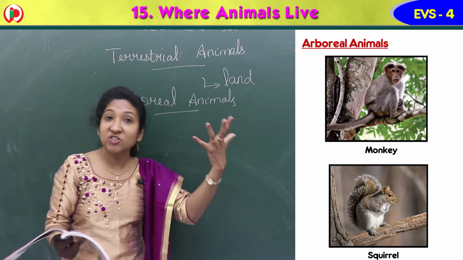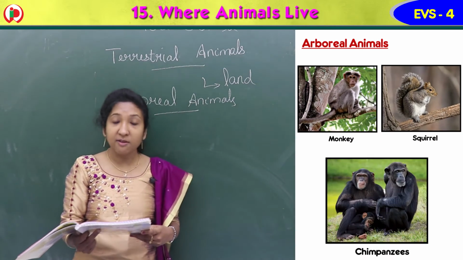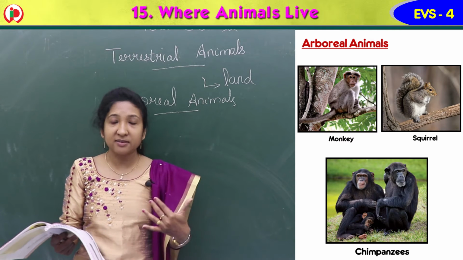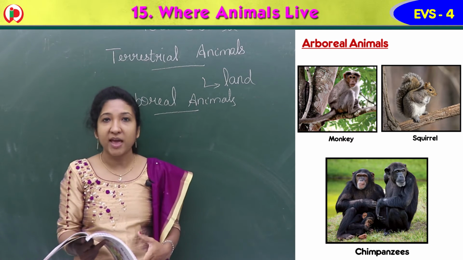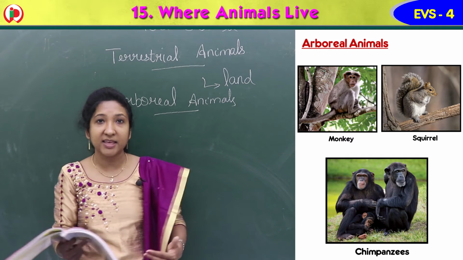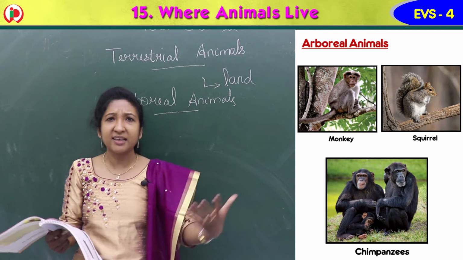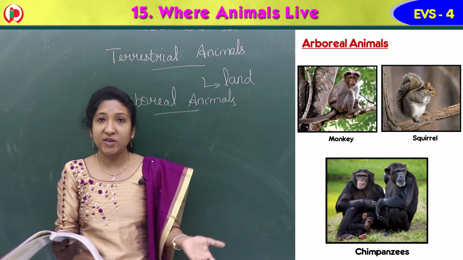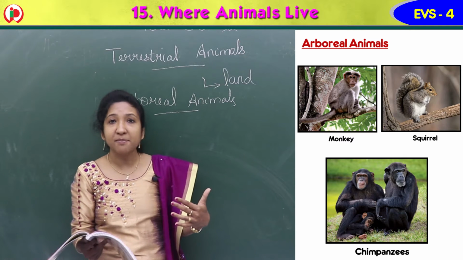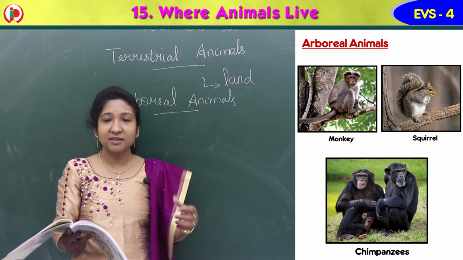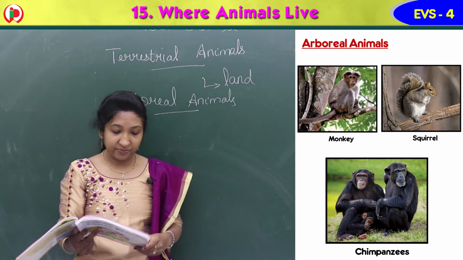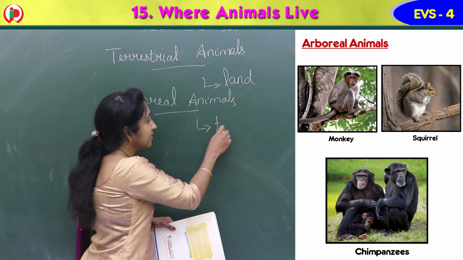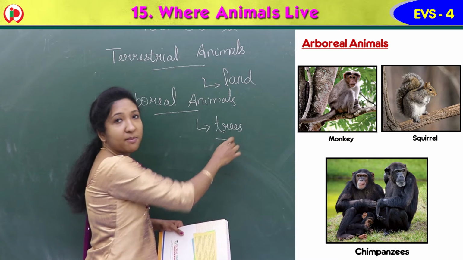Chimpanzees live on trees as well as on the ground. A chimpanzee is a kind of monkey, isn't it? There are different varieties of monkeys, like chimpanzees and gorillas. So the animals that live on trees are arboreal animals.